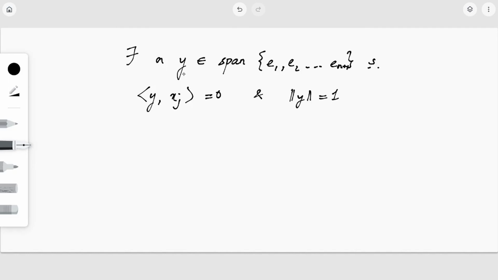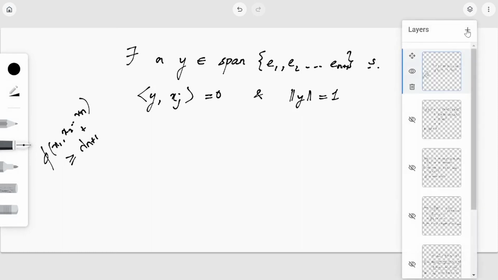Okay, with the help of this y, I am going to show that our required condition, that is phi of x1, x2, etc. xn is greater than or equal to lambda n plus 1 plus. So let us see how we are going to do that.